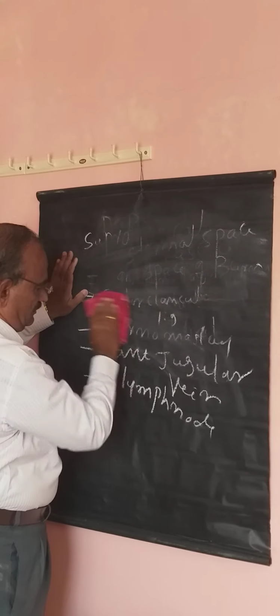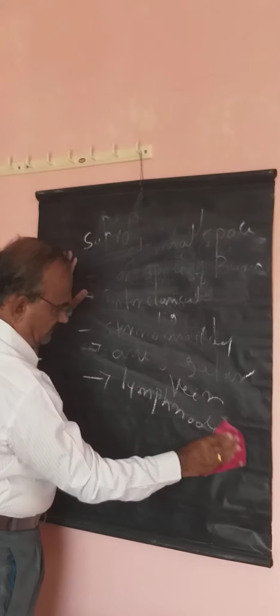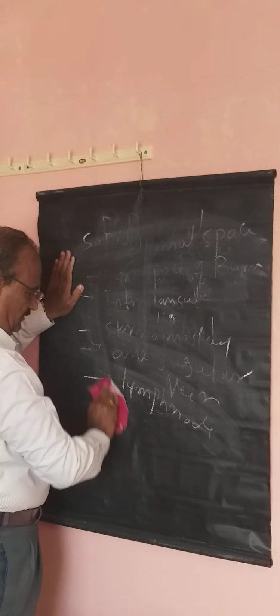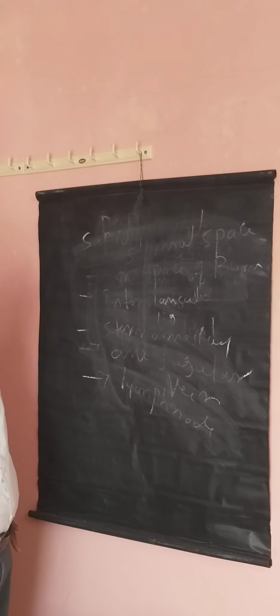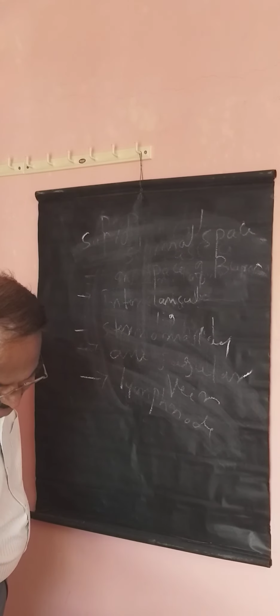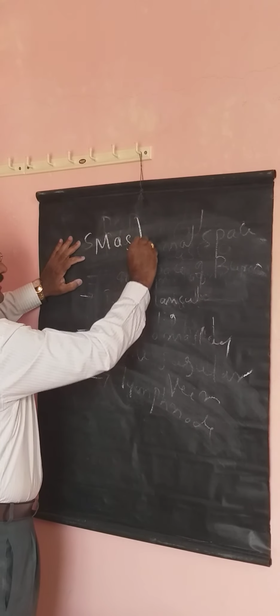And one more space is here, what I told you, called the masticatory space.